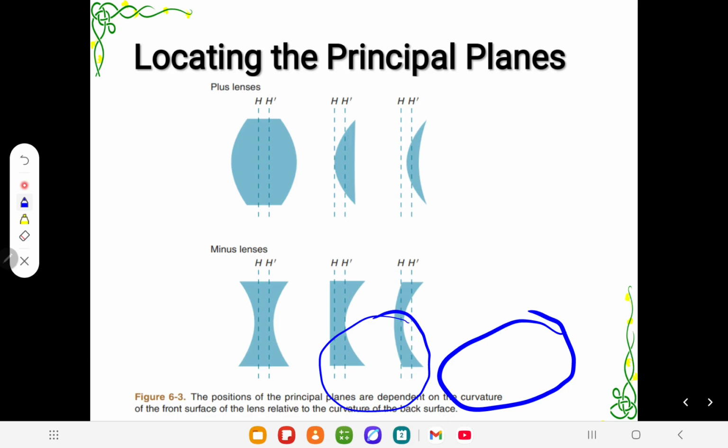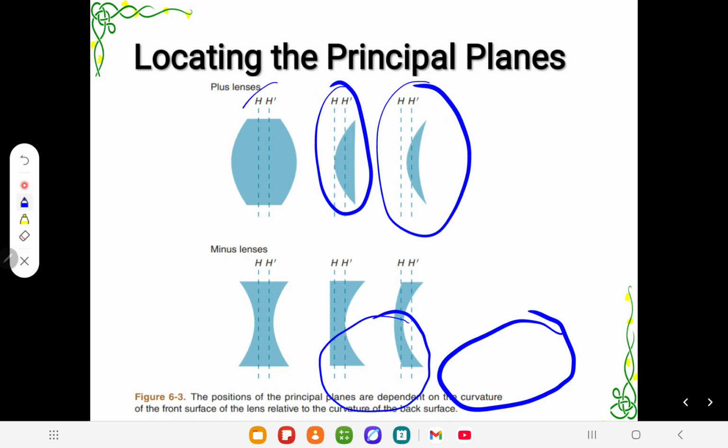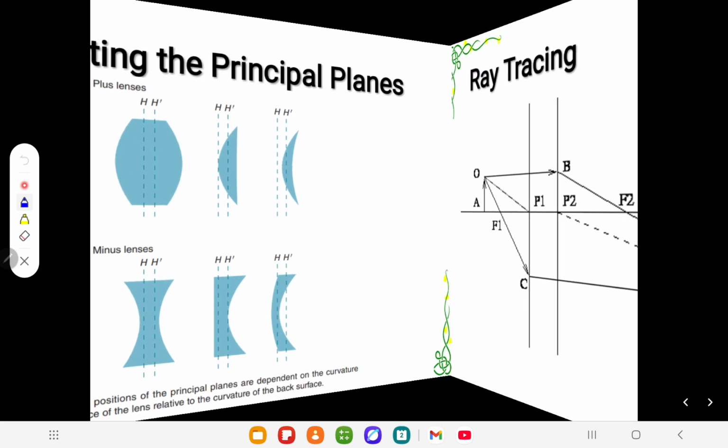So as I have previously told you, it's going to matter that if the surface is not equally distributed in terms of power, the more powerful surface can drag the principal plane towards it. For example, here the principal point is at equal distance from the surface, here the more powerful surface drags the principal point, and here the more powerful surface drags the principal point.